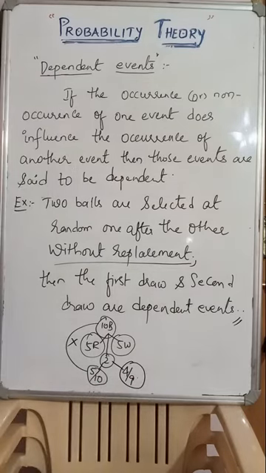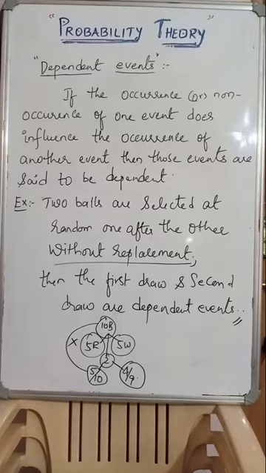See, the probability value is affected in the second draw. When you are not replacing it, that impact shows on the total number of balls and the total number of red balls also. So 5 by 10 for the first red, but for the second red ball, 4 by 9 will be the probability.